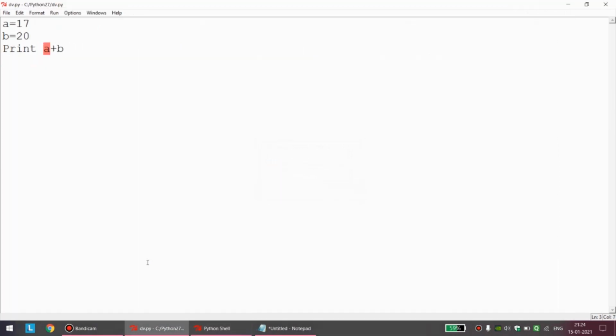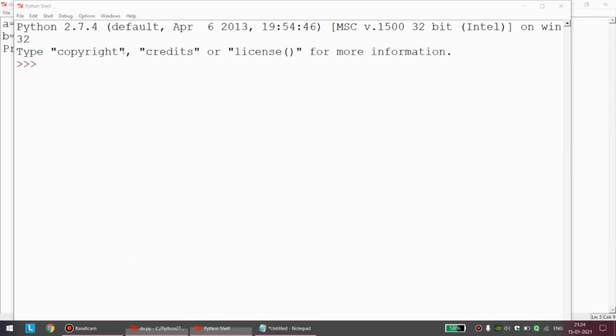Now please try to understand. First of all, what is the error? In print, P is capital. I hope everyone is understanding. So when I try to run the program, Python does not allow the program to compile. Python does not allow the program to execute. Such kinds of errors are thrown even before the program starts working, or even before the program starts executing. This is a classic example of compile time error.